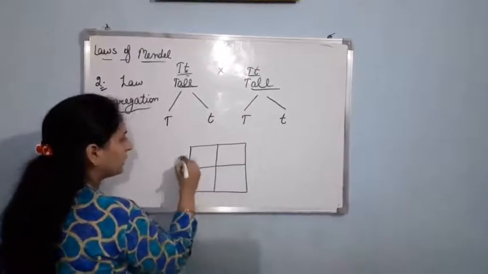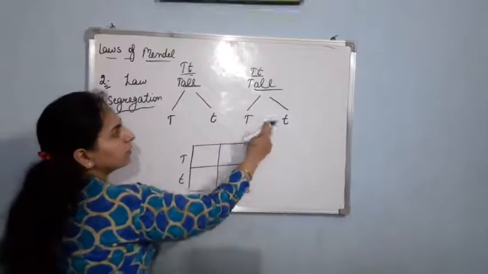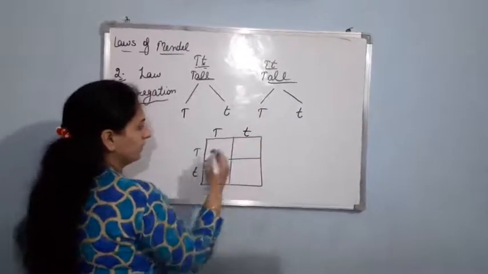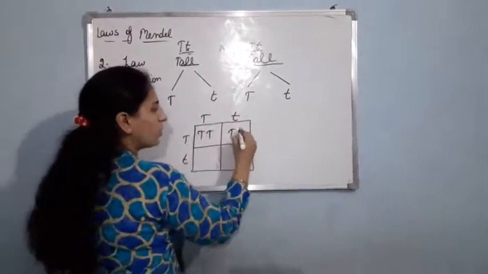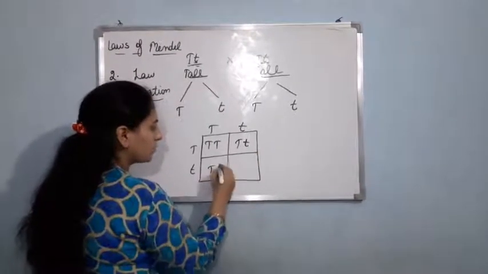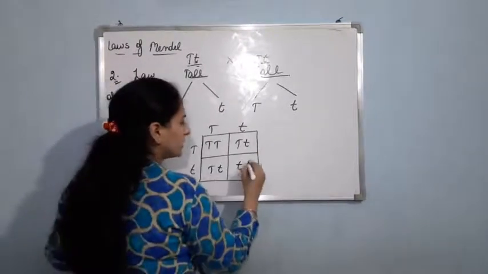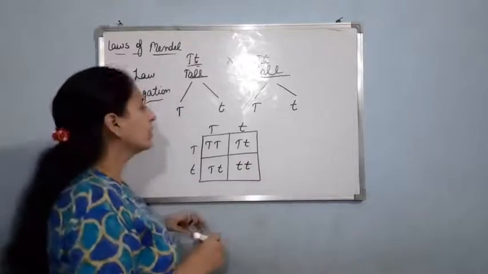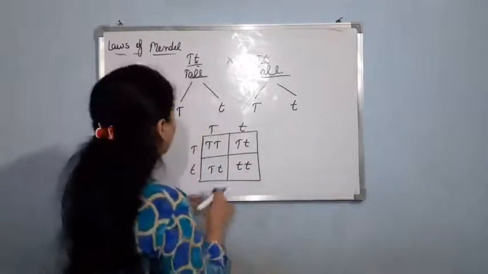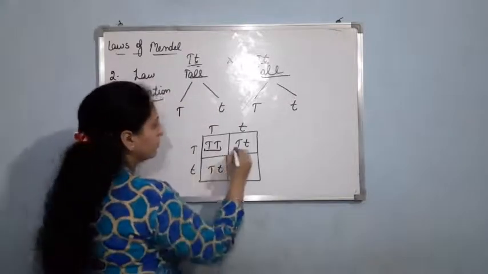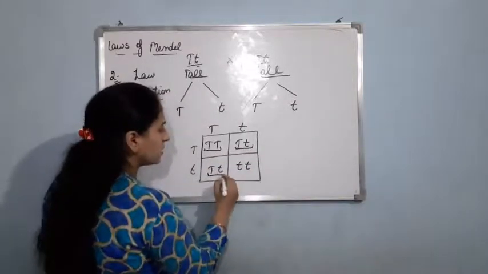here capital T small t, and in the similar way capital T small t, it will be capital T capital T, capital T small t, capital T small t, small t small t. Clear? Now if I talk about the phenotype, that is the phenotypic ratio, this is tall, this is again tall, this is again tall.